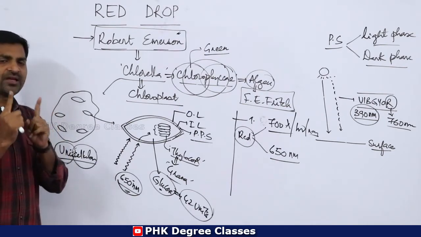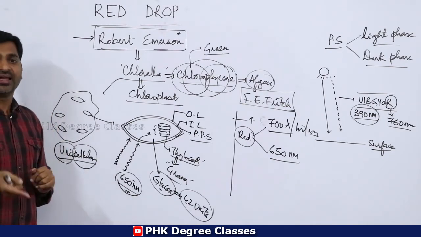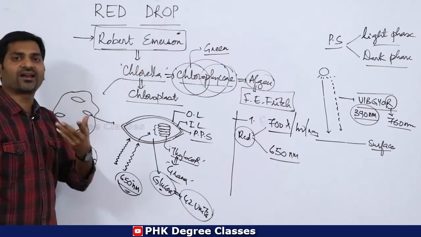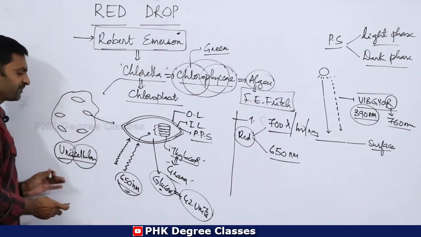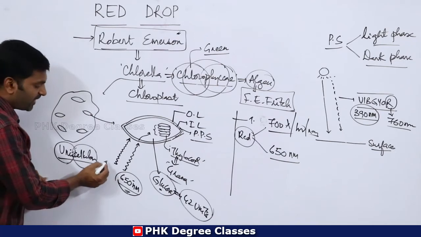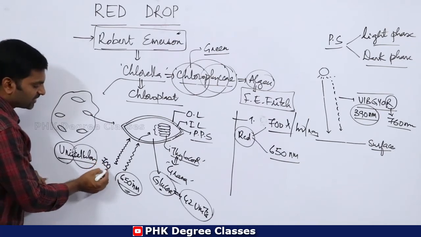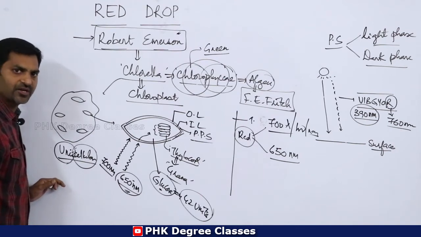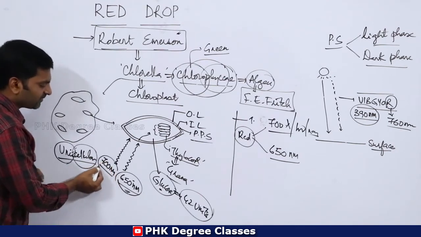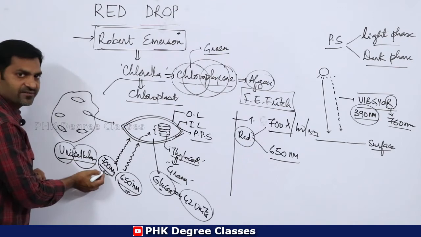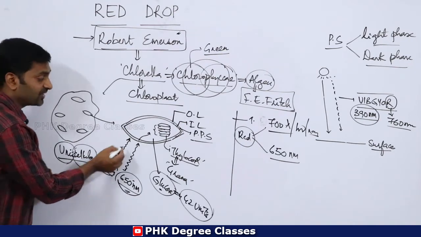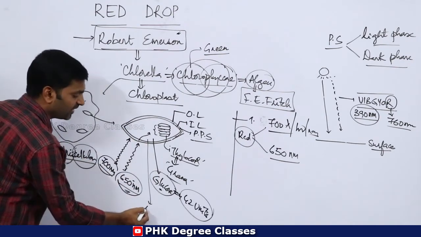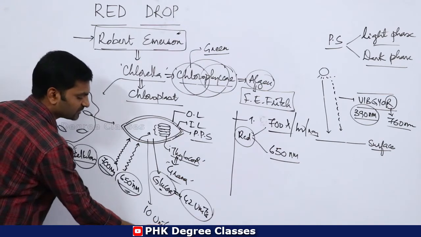So this is the first kind of experiment. Then he used another sunlight, that is red. Both are red, but this one is 700 nanometers of sunlight. Clear? When the chloroplast was exposed to 700 nanometers of sunlight, the photosynthetic rate was just 10 units.